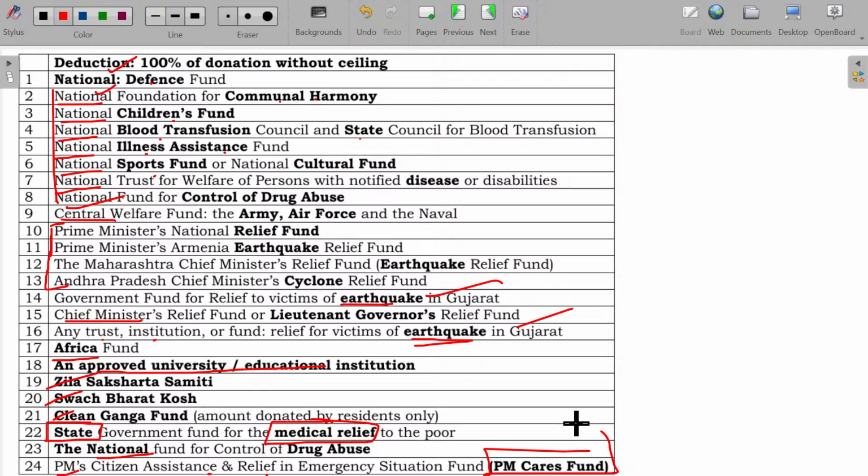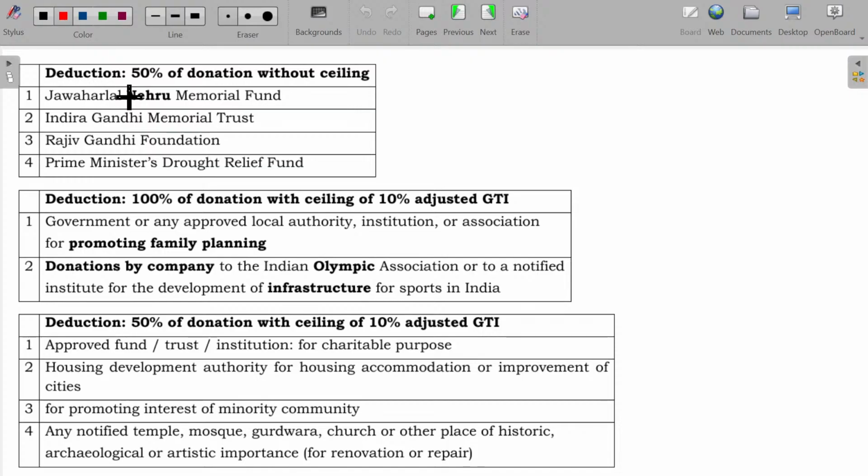All these things can be deductible at the rate of 100% without a ceiling. Nehru, Indira Gandhi, Rajiv Gandhi, and Prime Minister's Relief Fund: 100% donations with ceiling. Donating to a local authority, institution or association for promoting family planning. Other than family planning, if it is for a charitable purpose, then this will come with the ceiling, 50%